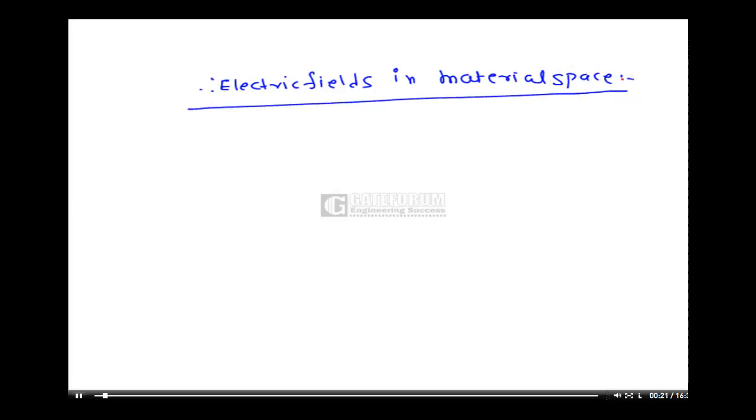Electric fields in material space. So till now we considered electric fields in free space only. Electric fields can also exist in materials. Materials are metals, that is conductors, non-conductors, such types of things. So electric fields also exist in some materials. They are defined with particular dielectric constants. Then we will see how electric fields exist in a material space now.